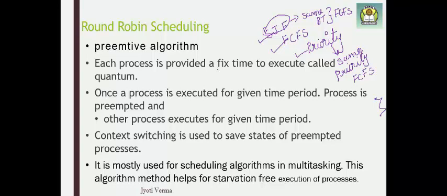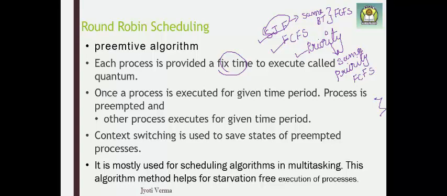Now coming to our round robin scheduling algorithm, it is a compulsory preemptive scheduling algorithm. Here a fixed time slot is allocated to each of the processes. For that time only the process will execute, and if it has not completed its execution, then once again the processor will be allocated. A process starts its execution, it is preempted by the operating system, then the next process is taken, and so on.